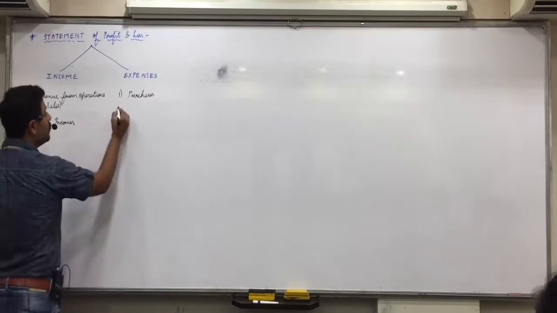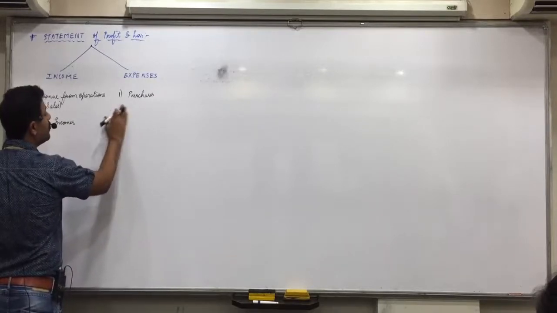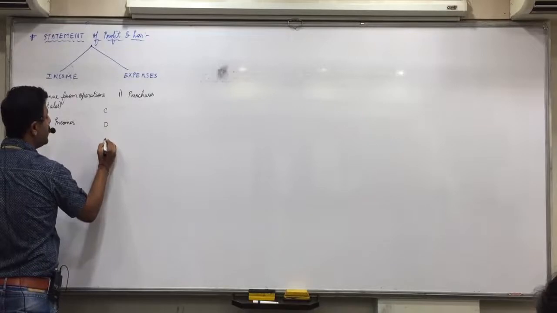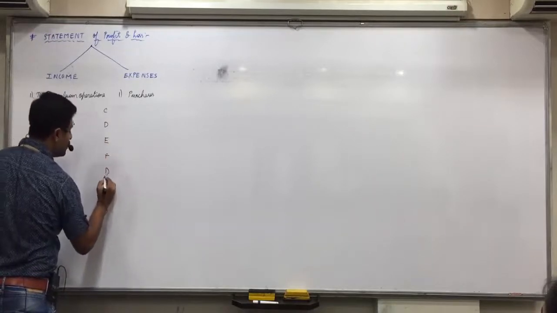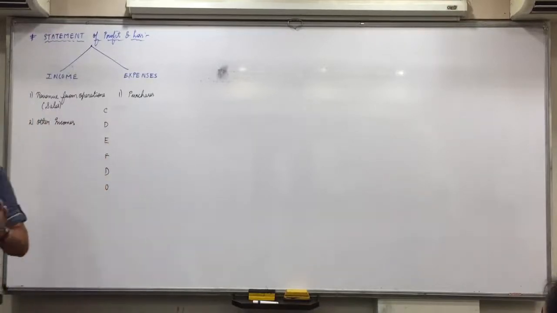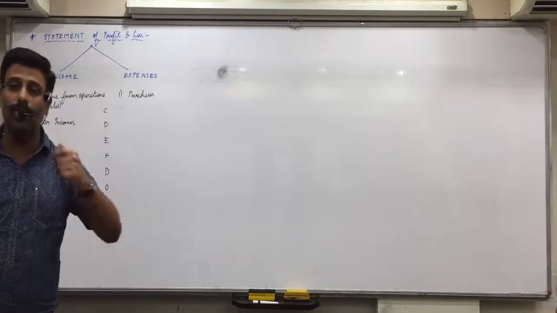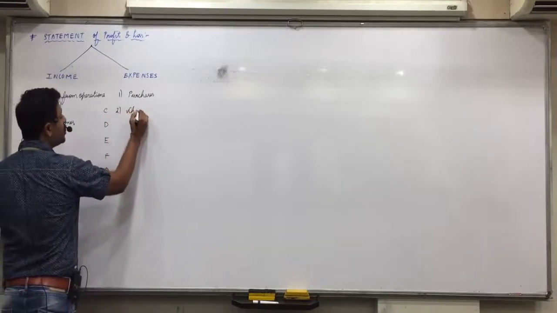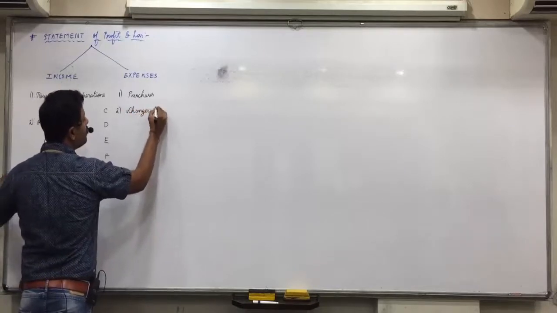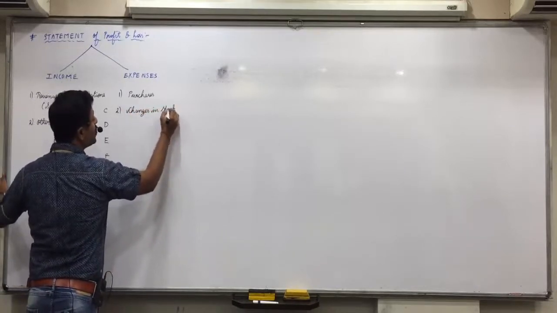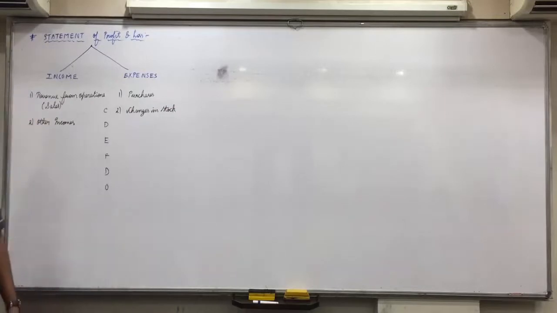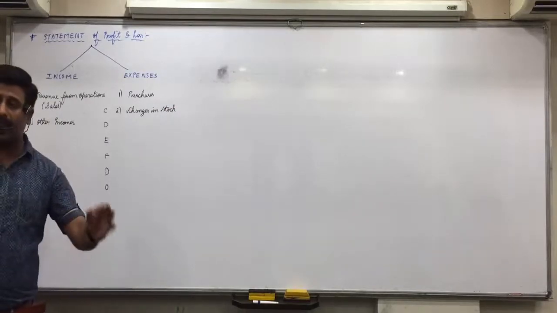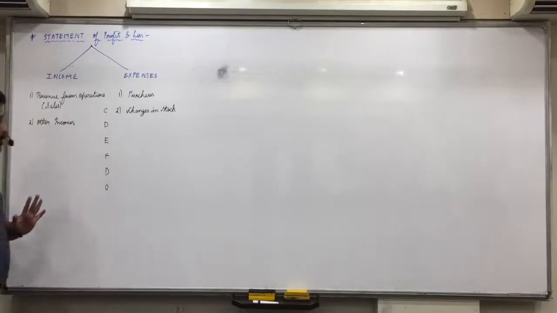After that you remember C, D, E, F, do. Okay. C stands for changes in stock. Changes in stock means opening stock minus closing stock. How will you find changes in stock? Opening stock minus closing stock.